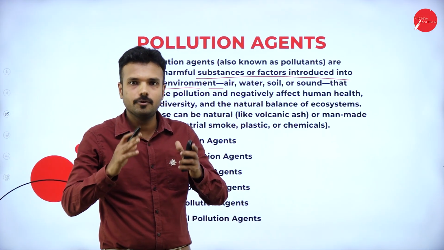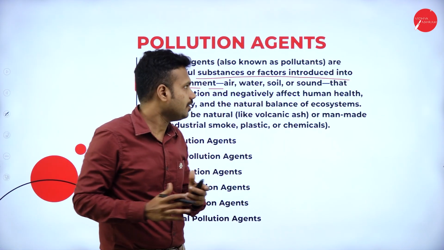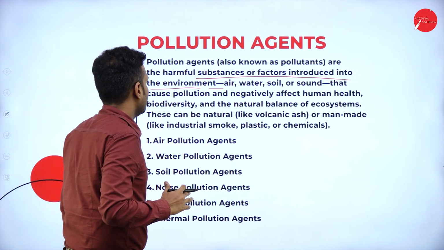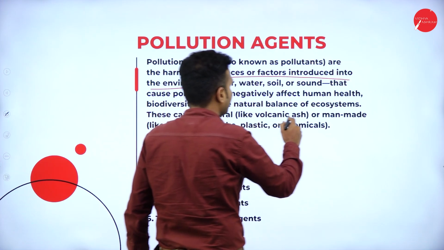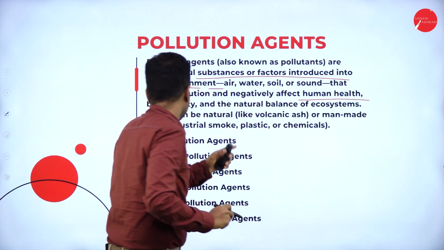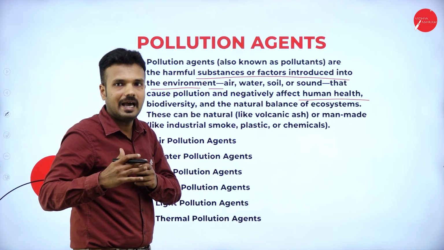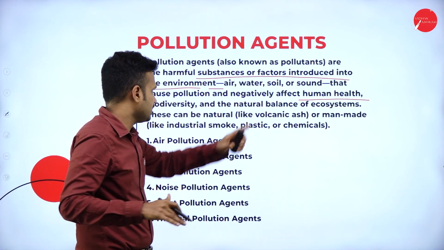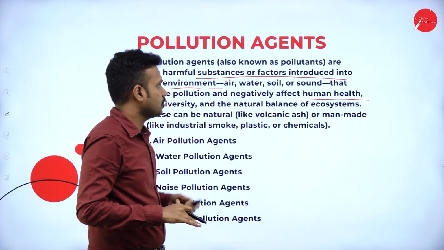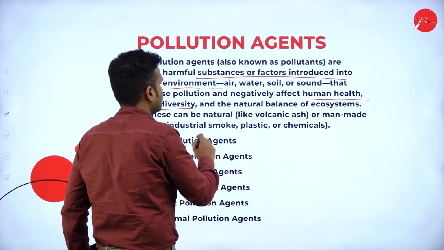These are the four major kinds of pollution, and they negatively affect human health, whether it is water pollution, air pollution, soil pollution, or sound pollution.